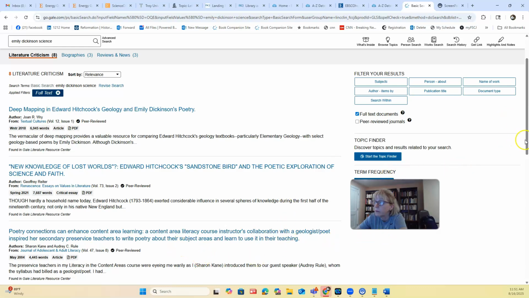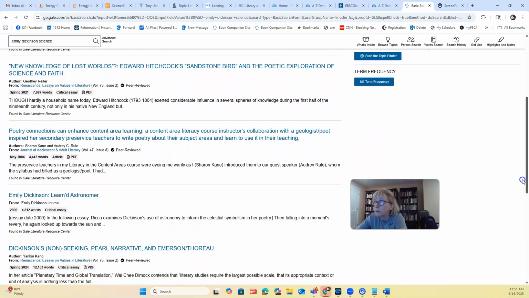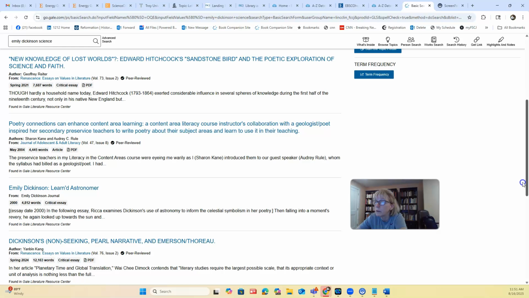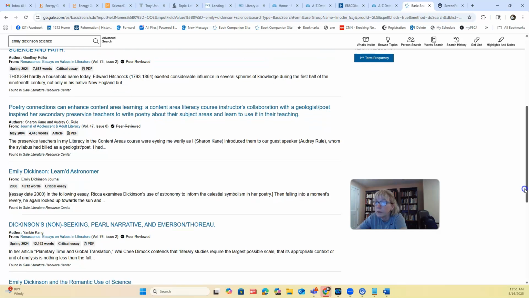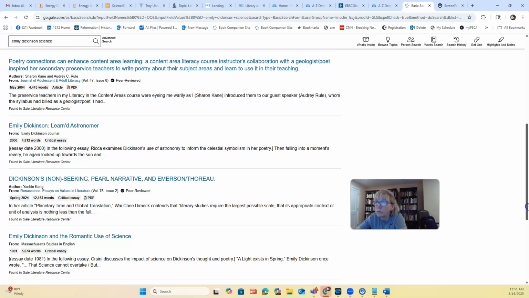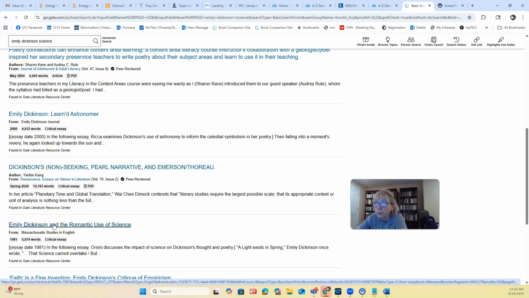Poetry Connections can enhance content area learning. The content area literacy course instructor's collaboration with a geologist poet inspired her secondary pre-service teachers to write poetry about those subject areas and to learn and to use it in their teaching. Well, that's nice. I love that. Okay. Emily Dickinson learned astronomer. That seems very much in our area. And also, Emily Dickinson and the romantic use of science.